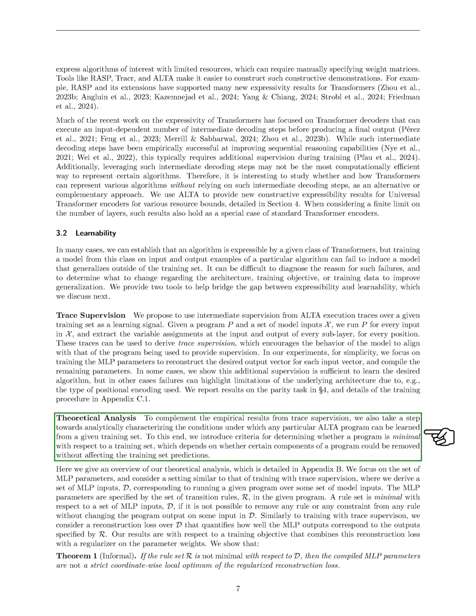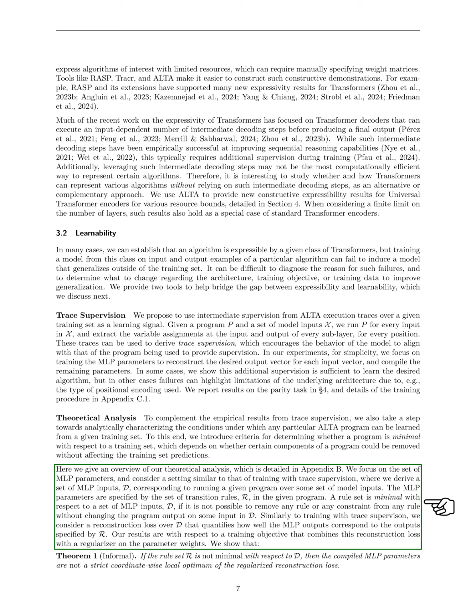Next, we complement our empirical findings with a theoretical analysis to understand the conditions under which a specific ALTA program can be learned from a training set. We introduce criteria to determine if a program is minimal concerning a training set, based on whether certain components can be removed without affecting predictions. We focus on the MLP parameters and consider a scenario similar to training with trace supervision, deriving a set of MLP inputs from running a program over model inputs. A rule set is minimal if no rule or constraint can be removed without altering the program's output for some input. We analyze a reconstruction loss that measures how well the MLP outputs match the specified outputs.